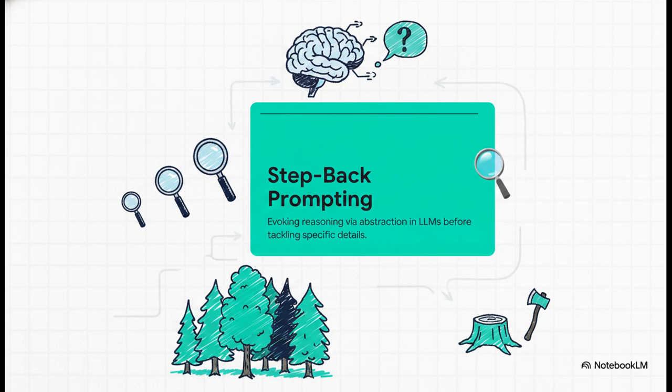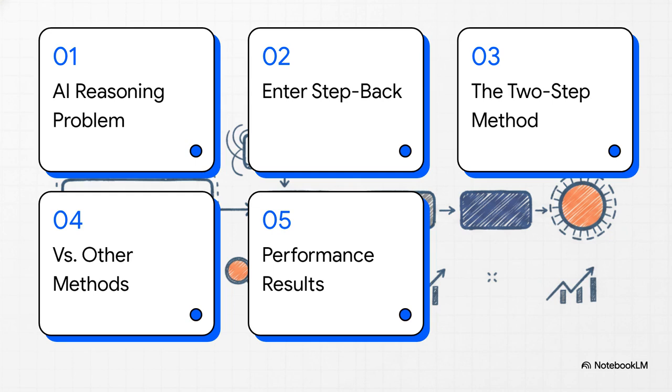But actually, there is a brilliantly effective fix for this. Back in October of 2023, the folks over at Google DeepMind published research on a real game-changer of a technique called step-back prompting. Basically, this is all about evoking reasoning via abstraction in large language models before tackling the specific details. This technique is absolutely the hero of our story today. It essentially forces the AI to zoom out, identify the core principles at play, and find that forest before it starts chopping down trees. To get you mastering this technique, here's our roadmap for today.